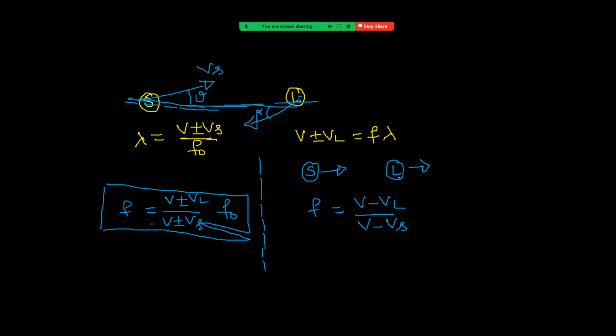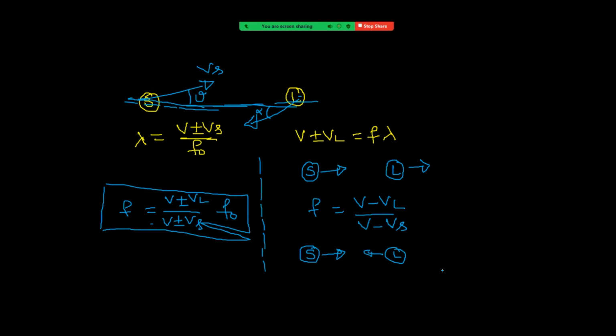That means the numerator must be less. That happens when it is V minus VL. Suppose we take another case: the source moves towards the listener, and the listener also moves towards the source.